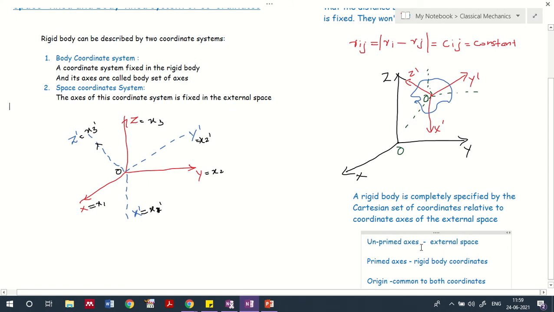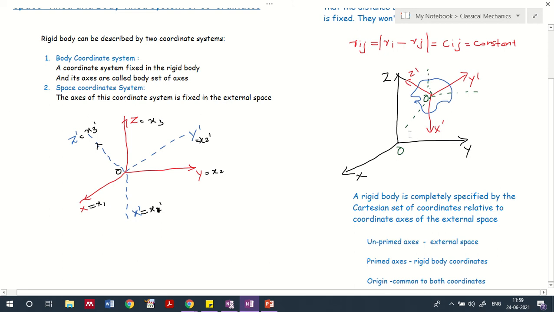Here you can see that the unprimed axes, x, y, z, are the external space, which is called the external space, and the primed axes, x dash, y dash, and z dash, are called the rigid body coordinates.